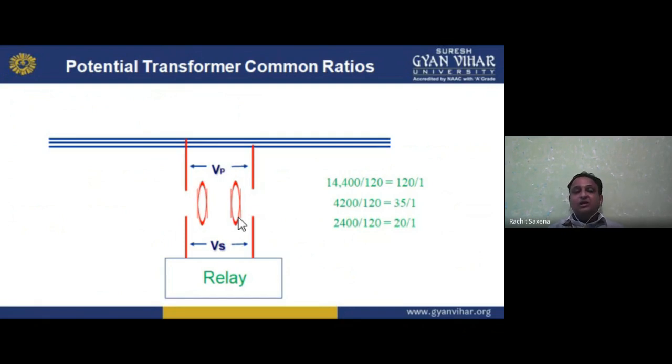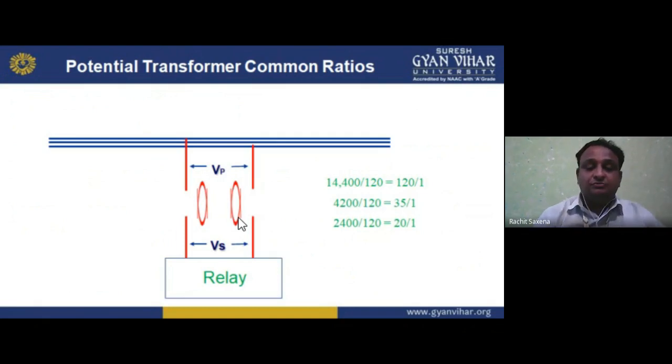The primary winding is 14,400 volt and the secondary 120, a step down, so the ratio is 120 by 1. 4200 by 120 is 35 by 1. 2400 by 120 is 20 by 1. So these are some common ratios for the potential transformer. I hope you understand.